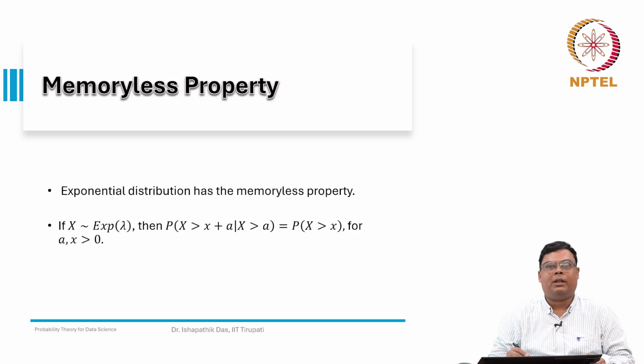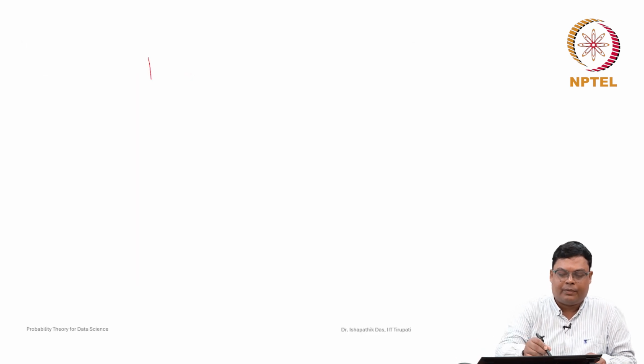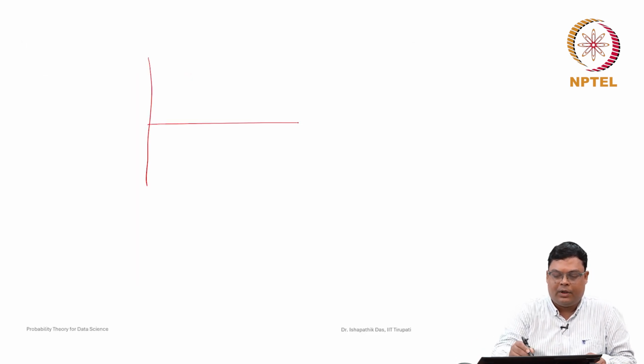So, initially it may be some probability. Suppose the electronics goods already worked up to 2 years. Now, we are asking what is the probability it will work 1 more year.